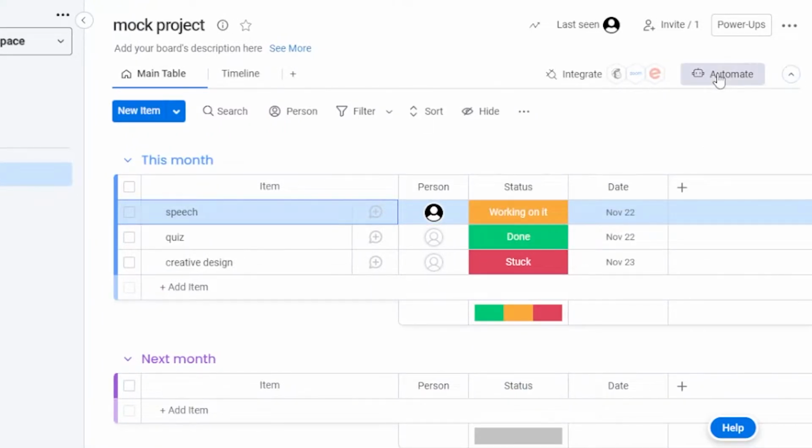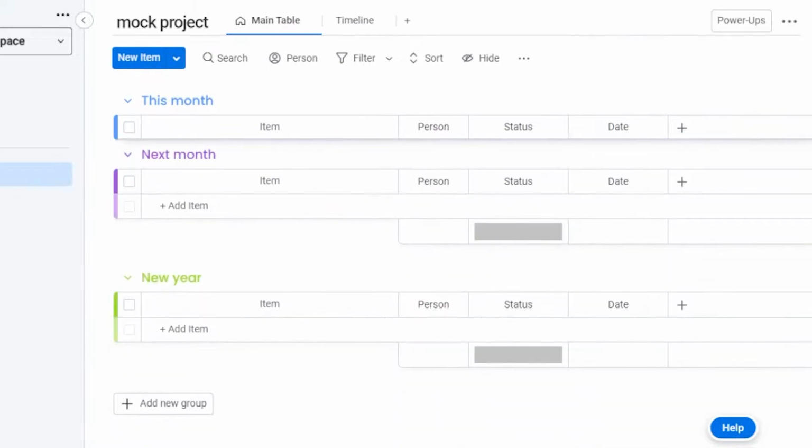If you want to automate something, for example if you want someone to get notified every time a task is completed, you can set different automations. You can set up an automation so that whenever a task is completed, the person who is responsible for reviewing that task is signaled and checks it automatically. You don't have to go in and tell that person separately. It doesn't require extra effort.